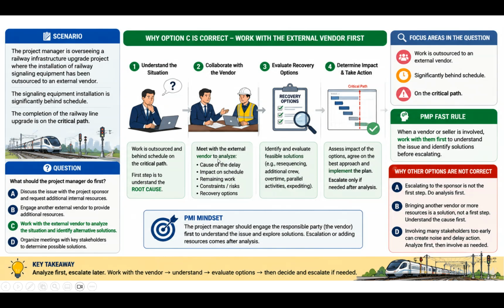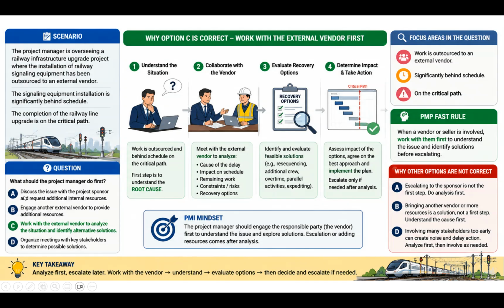So you will meet the vendor, then you will find out the cost, then the impact on schedule, you will check the remaining work, then you will check the risk register or constraints you have mentioned in your charter, and then recovery options. After that, you will evaluate the recovery options. So what will be the option? Identify and evaluate the feasible solution with the vendor. Then it will be discussed and you will take action on the schedule so that the critical path can be checked. So this is a complete scenario in which you will do the work.